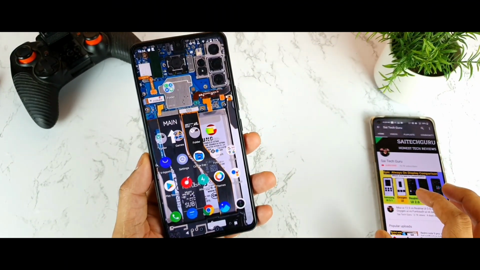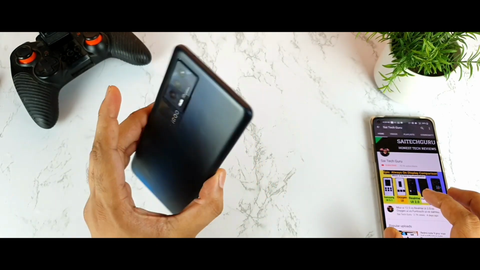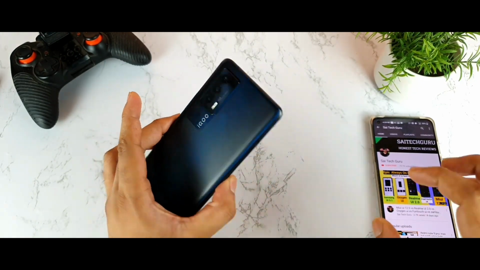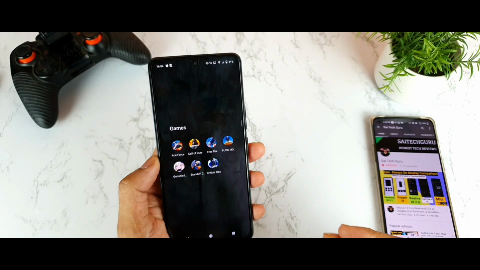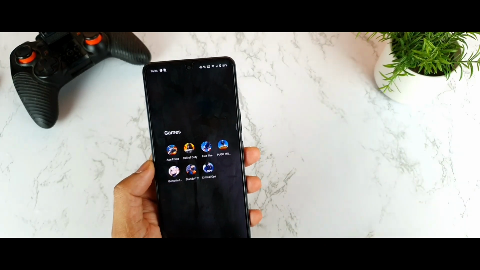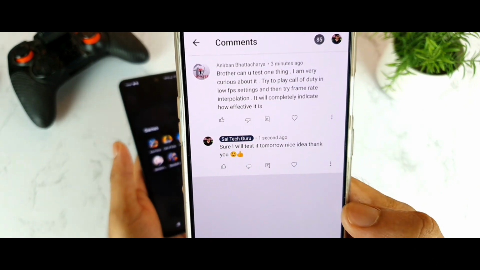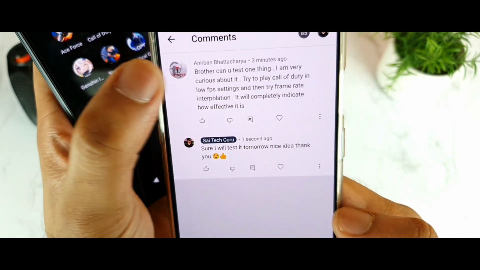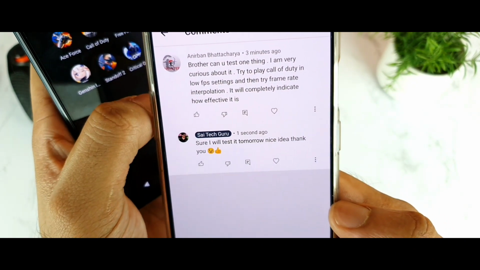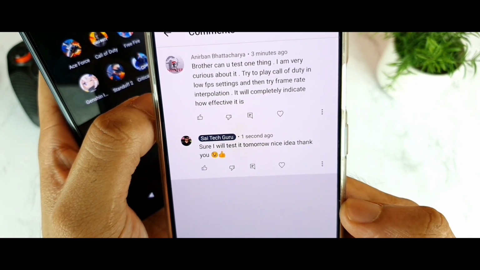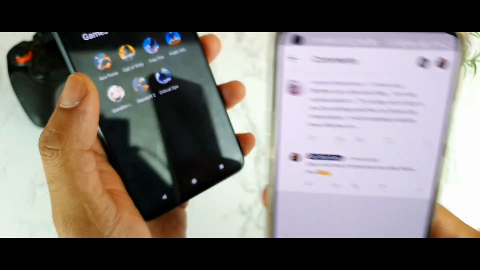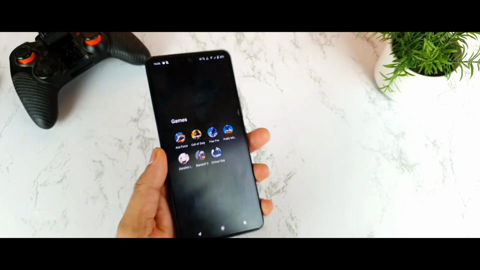In today's video, I'll test the Call of Duty gameplay on the IQ7 device by using low graphics settings and the game frame interpolation. This is a question asked by one of my subscriber friends, as you can see in the comment I got. "Can you please test one thing I'm very curious about: try to play Call of Duty at low FPS settings and then try the frame rate interpolation." So let's see, friends, whether that's going to work on this IQ7 or not.